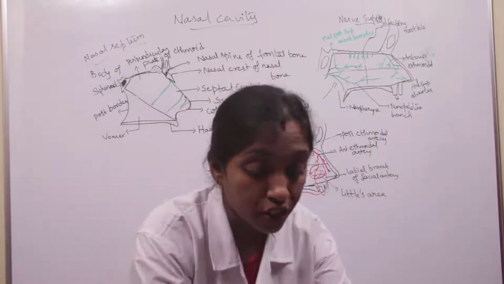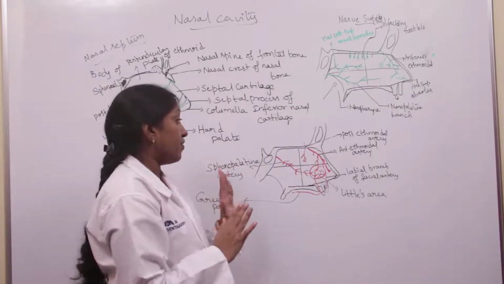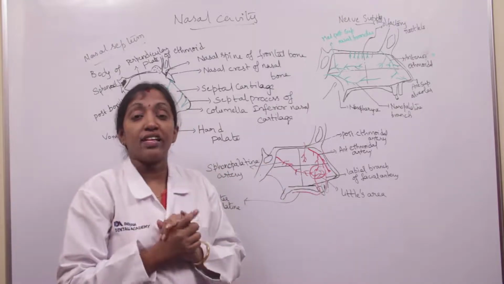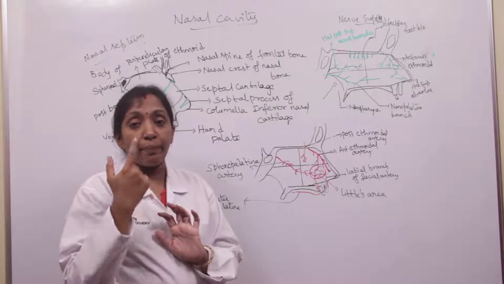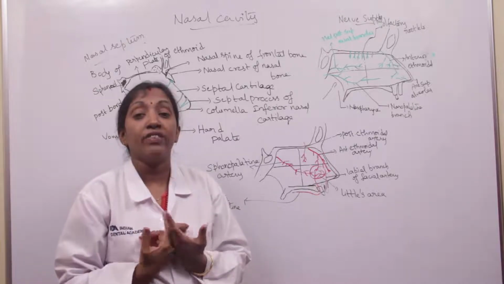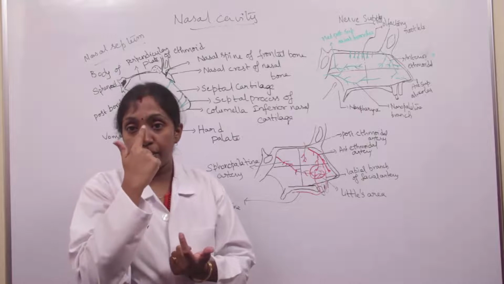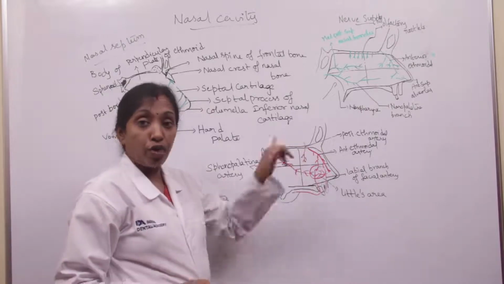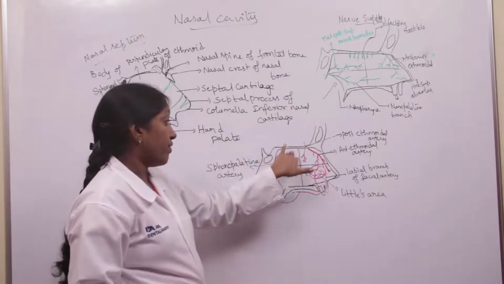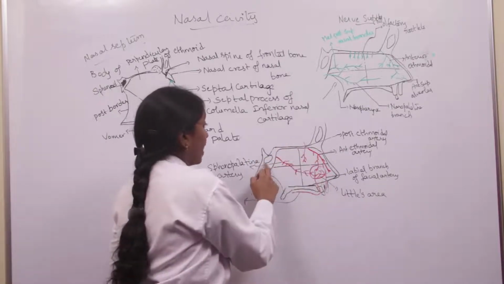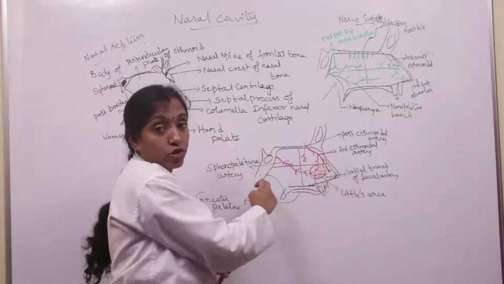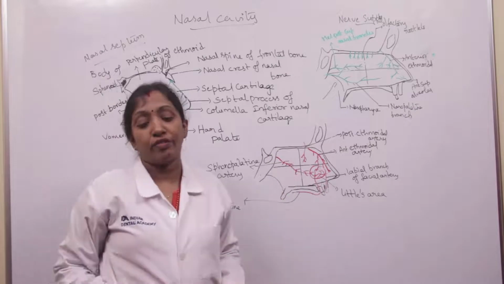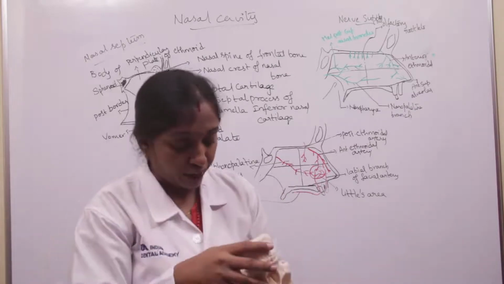So each nasal cavity has a roof, floor, medial and lateral walls, and the median nasal septum divides the nasal cavity into two equal halves. Coming to the roof of the nasal cavity, it slopes anteriorly and posteriorly, and the middle horizontal part of the roof is formed by the cribriform plate of the ethmoid.